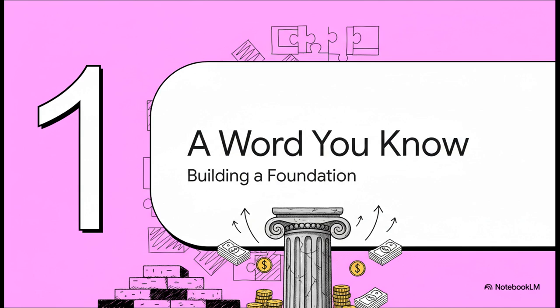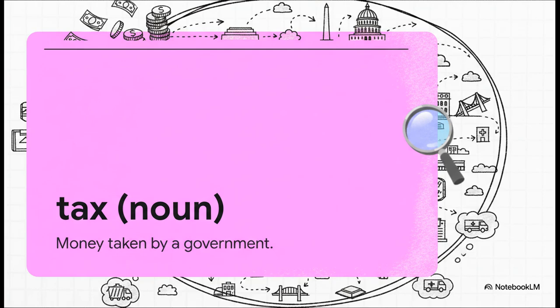All right, let's kick things off with what we all think we know. We'll start with the most common, everyday meaning of tax. You know, build a solid foundation before we start exploring the other, more interesting layers. And, yep, there it is, the definition we're all familiar with. When tax is a noun, it's simply the money that a government collects, you know, to pay for roads, schools, all that stuff. Pretty straightforward, right? The key here is to think of tax as a tangible thing, the money itself.